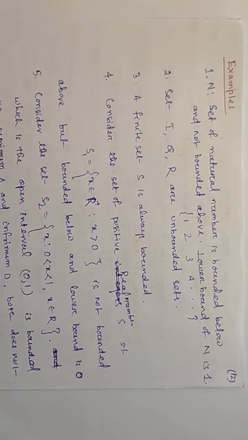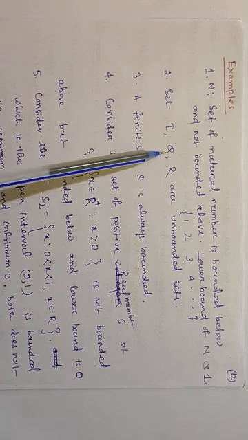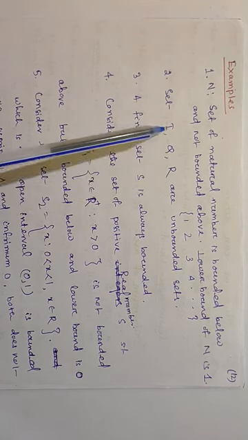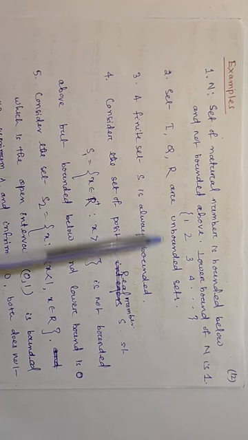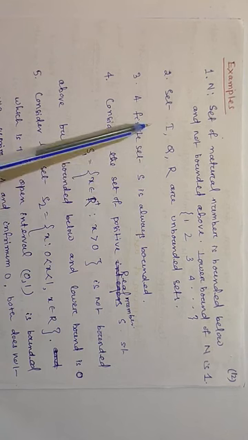So it is bounded below only. Now consider the set of integers, the set of rationals, the set of reals, Z, Q and R. These are unbounded sets, because they are not bounded below, nor are they bounded above.